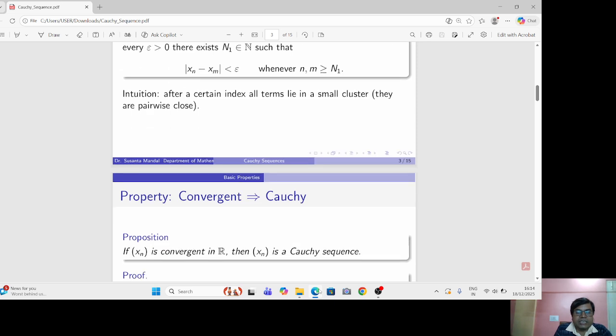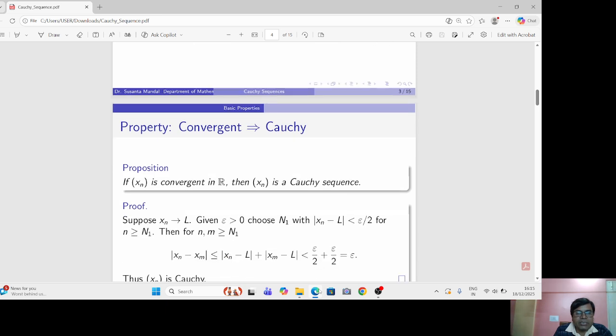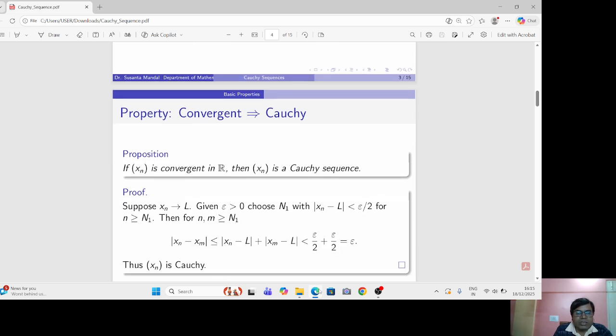Our first result is: if xn is convergent in R, then xn is a Cauchy sequence. That is, convergent implies Cauchy. Let xn be a convergent sequence and xn tends to L. To prove that xn is a Cauchy sequence, let epsilon be greater than 0.